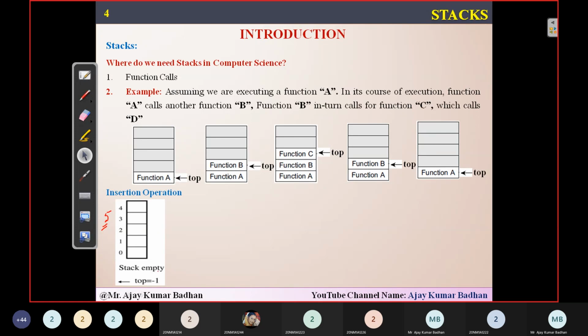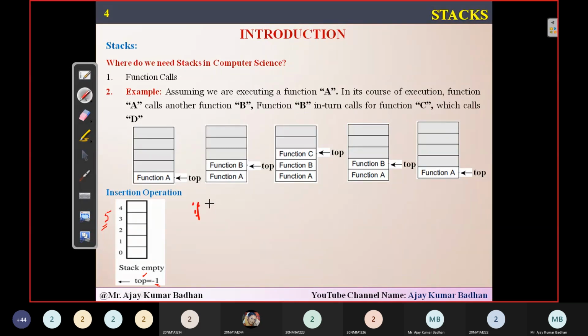Initially the stack is empty. What does that mean? Till now there are no elements placed in this particular stack. As I told you, this stack can be accessed using a variable called top. Using this variable only, you can either insert an element or delete an element. Initially top is equal to -1. Why -1? Because there are no elements inserted right now in the beginning. So top is pointing to -1, and that indicates that the stack is empty. The -1 is nothing but null. So you can now understand the condition.